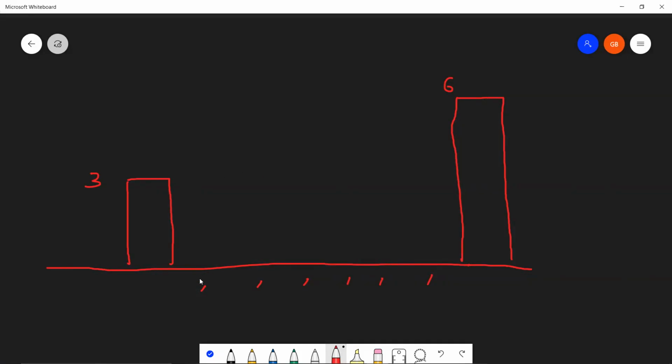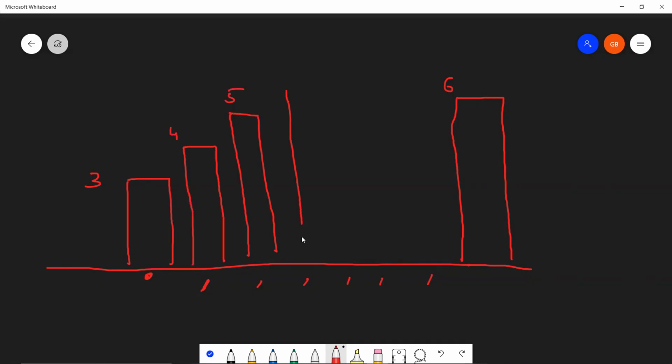When we are constructing a building on this point, after this building, our obvious choice is to construct a building of height 4. Why would we decrease? Our objective is to get the tallest building. So again, this will go to 5, this will go to 6, and this will go up to 7.